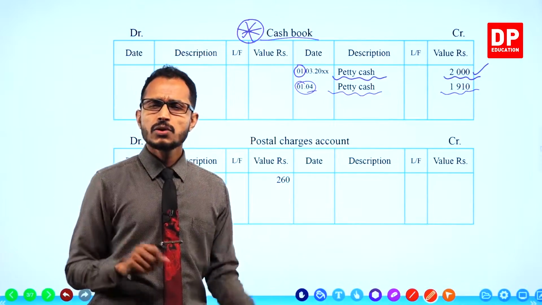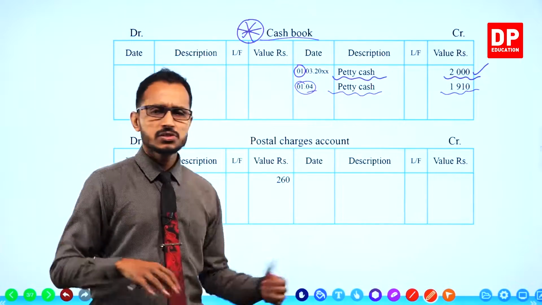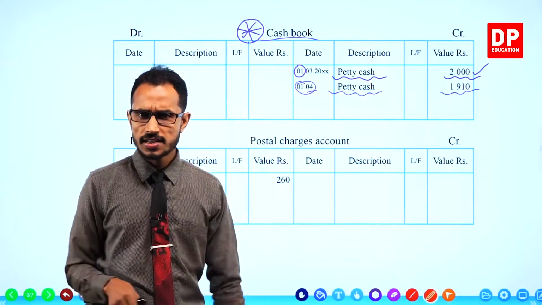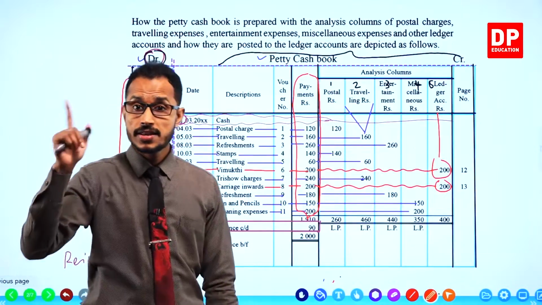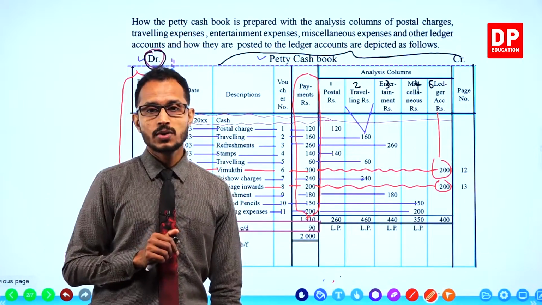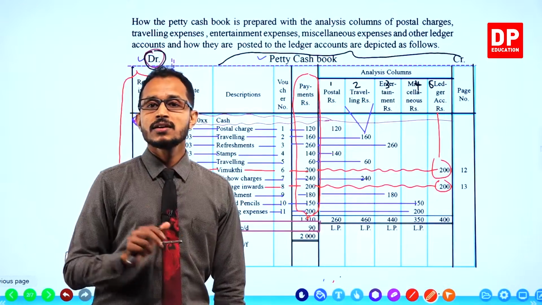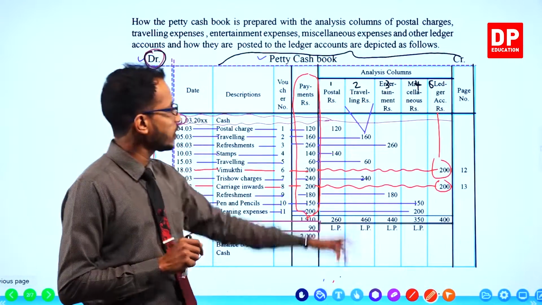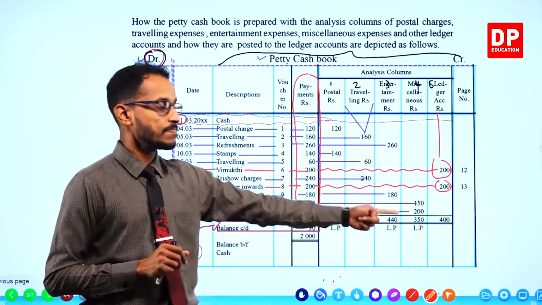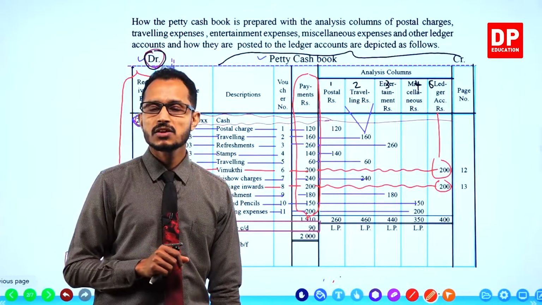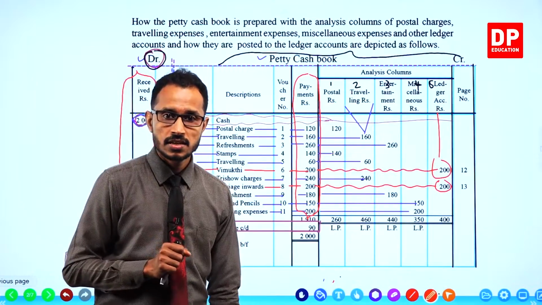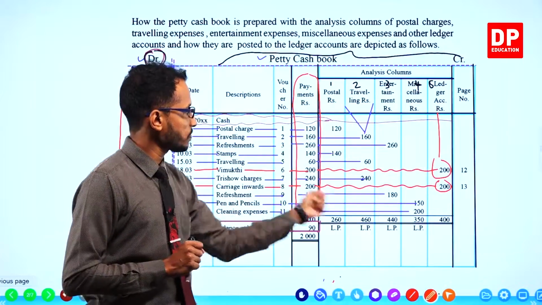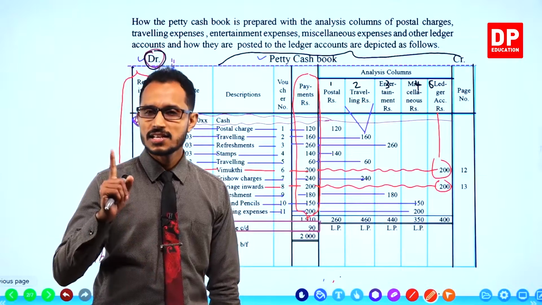Alright, now do you think all the double entries are done and the petty cash book is completed? Done deal? No, we did not enter the double entries of the payments. Let's go and enter the double entries of these payments in the relevant ledger accounts.